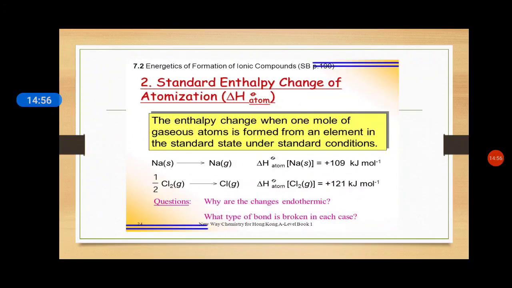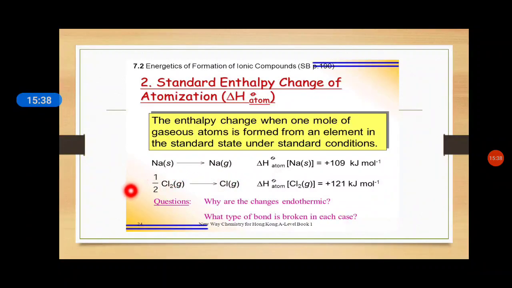Moving towards the next term, that is enthalpy of atomization. The name itself, what is it indicating? Here we are going to convert anything into atomic form. Let's have the definition. The enthalpy change when 1 mole of gaseous atoms is formed from an element in its standard state under standard conditions. Standard condition means we have to keep the temperature at 25 degrees Celsius, which is standard temperature, and the pressure at 1 atm, 1 atmospheric pressure. So these are the standard conditions where we have to do all these things.